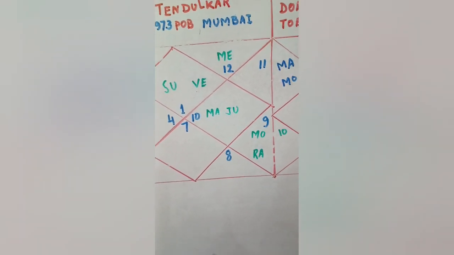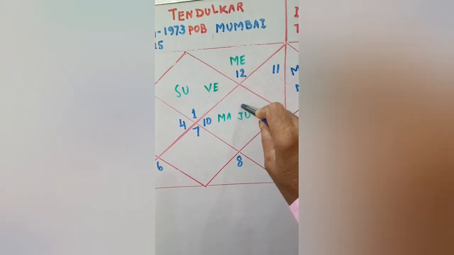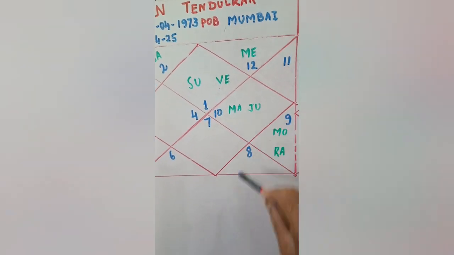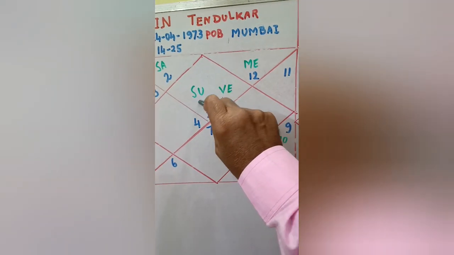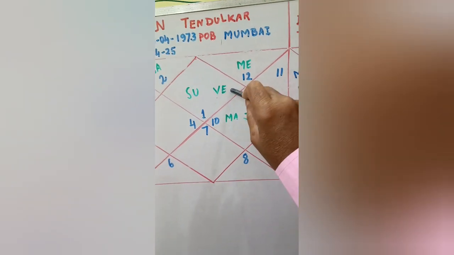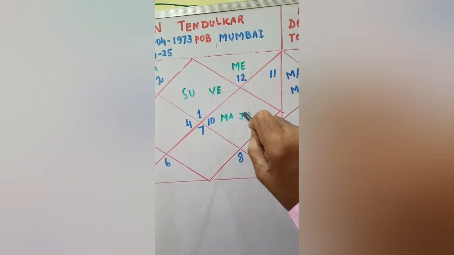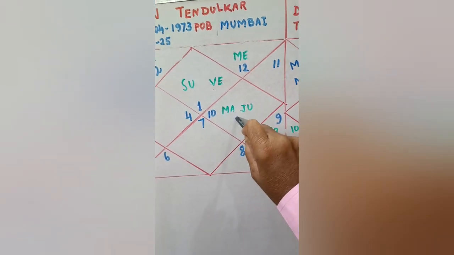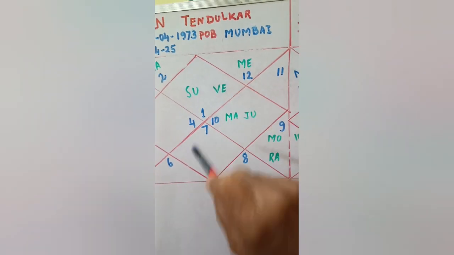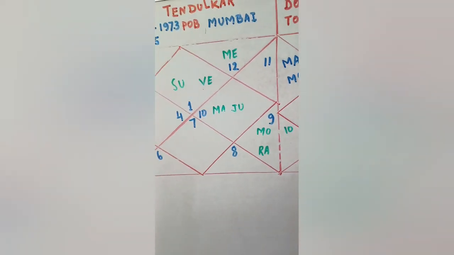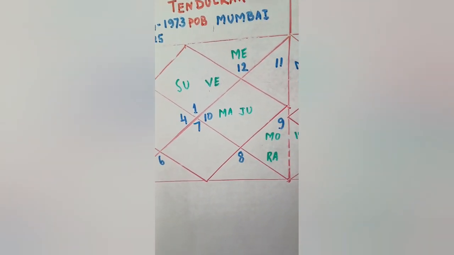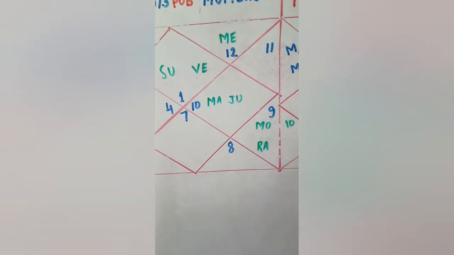Not only that, Jupiter is the Jeev Karaka. Mars is the action, Sun is the executiveness, and Venus is the wealth. So with the Jeev Karak, the action, execution and wealth are coming. So this is a very good chart of Sachin Tendulkar, the great cricketer of the world.